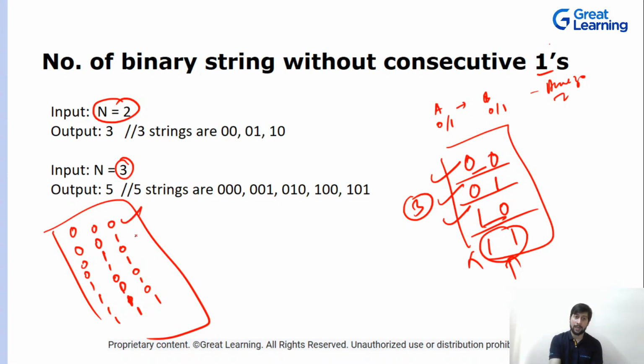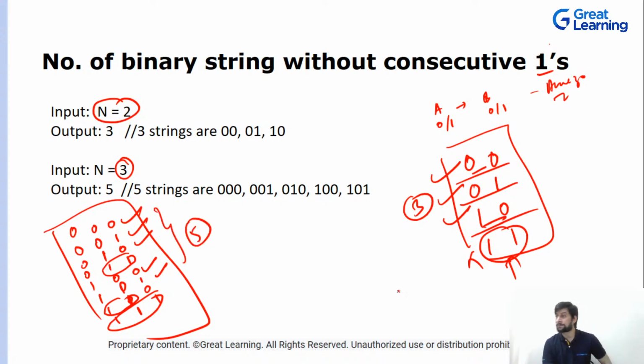Now here, this is our answer. This is not our answer because we have consecutive ones over here. This can be our answer, this is not because we have consecutive ones over here and over here. So our answer will be 5.